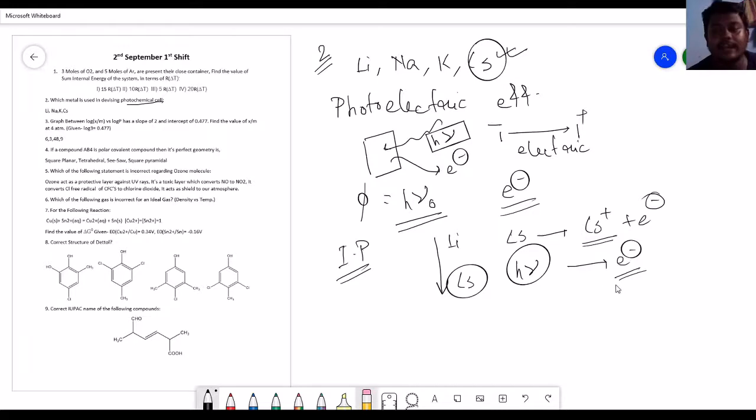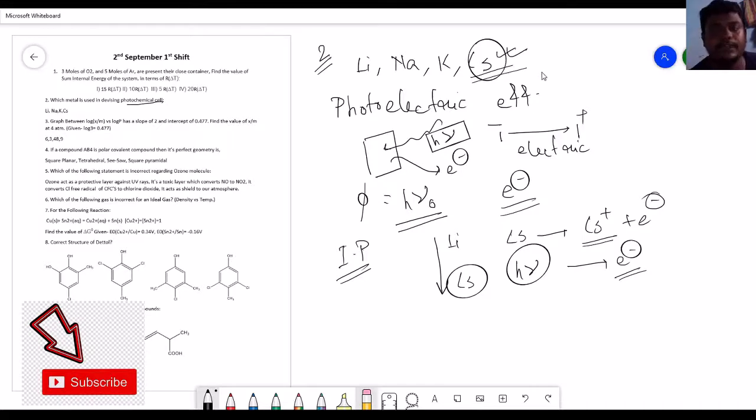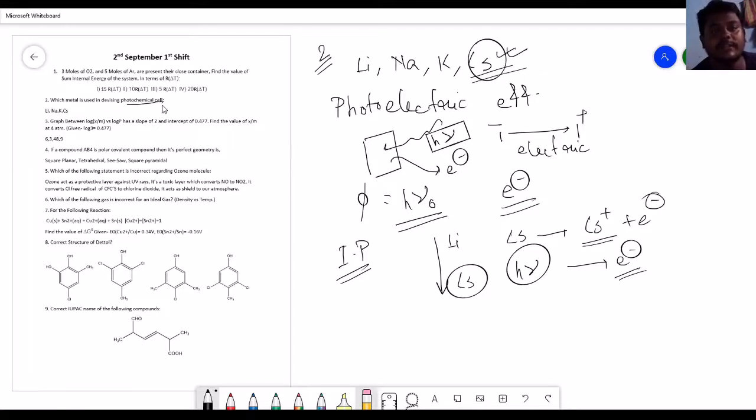So students who choose the option of cesium are correct, and those who did not choose that are not correct. Cesium is the correct option among these 4 alkali metals, which are group 1 metals of the periodic table. I hope you understand the point.